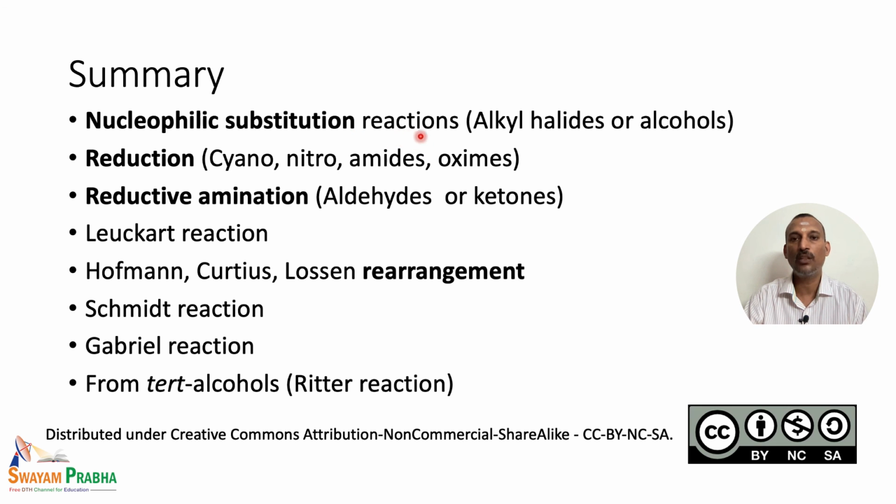That is a major side reaction in the case of normal nucleophilic substitution reactions. We have seen how the Gabriel phthalimide reaction can be selectively used for the preparation of primary amines. We have also studied how tertiary alcohols can be converted to tertiary alkyl substituted primary amines under Ritter reaction conditions. With that, we conclude this session on the synthesis of primary amino compounds. Thank you.